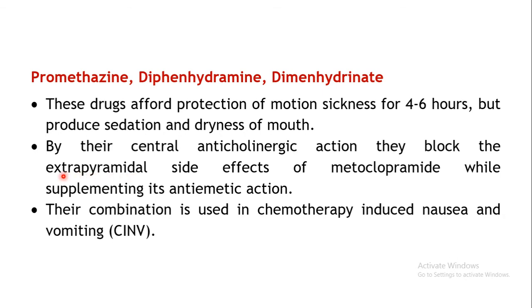So these extrapyramidal side effects can be effectively controlled by these drugs due to their central anticholinergic property. So that's the reason why these drugs may be given in combination with metoclopramide in cancer chemotherapy induced nausea and vomiting. It is known as CINV, chemotherapy induced nausea and vomiting.